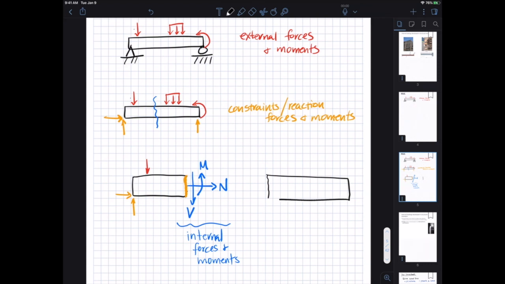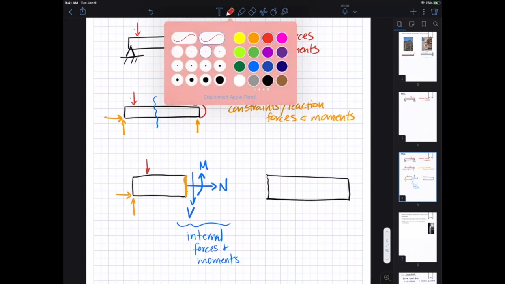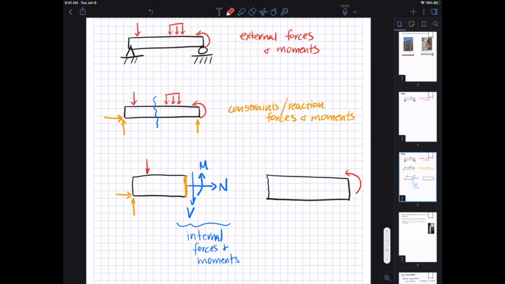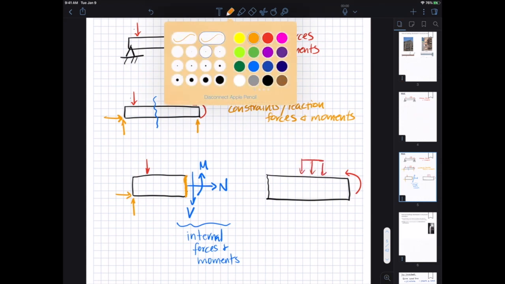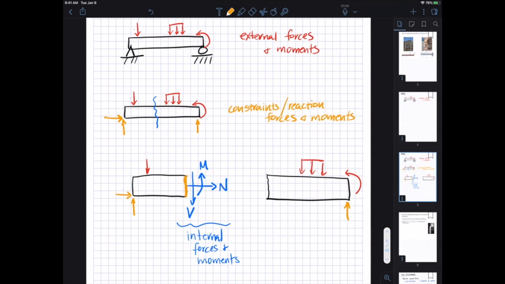So if I draw the other side of this beam, I still have all of the external loads that were applied, and I have my constraint load on the right-hand side. Inside the material on that face, there's going to be a normal force this way, a shear force, V is shear, and then a bending moment this way. And so these are also internal forces and moments on the right-hand side.